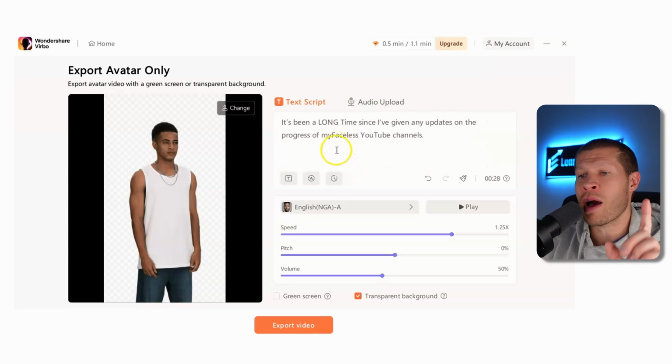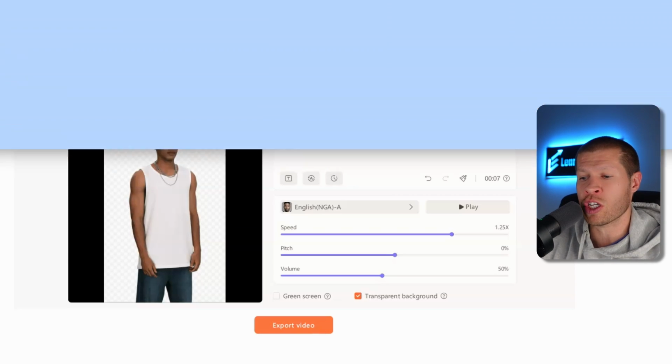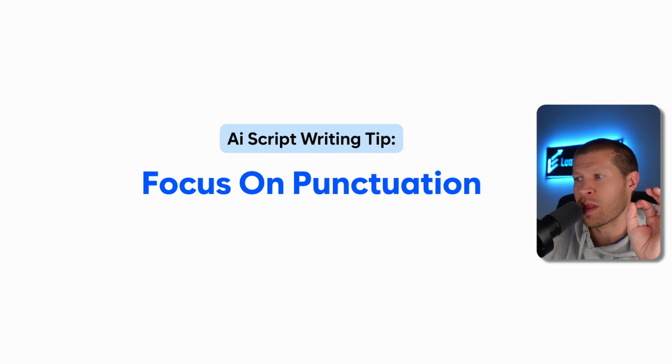And one thing about AI softwares as well, again, this is anecdotal just from experience from doing it so much, is you need to focus on the punctuation.